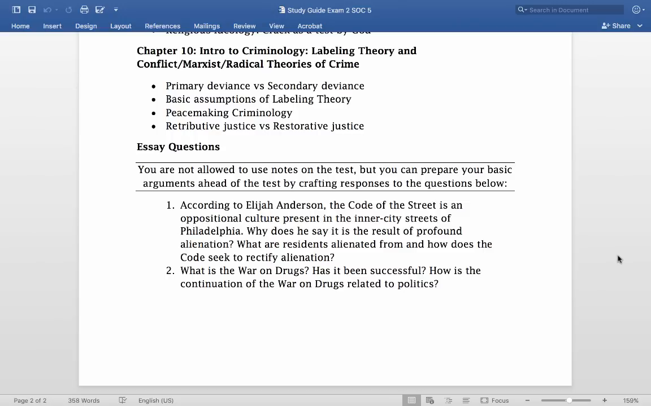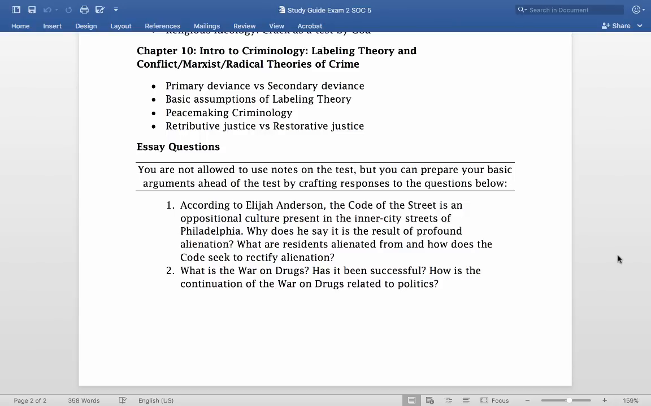Obviously, lack of economic opportunities, racial discrimination in a larger society, the social context of white supremacy, all of those kind of things, right? So I want you to lay that out and explain what he's arguing about the profound alienation. And then what are residents alienated from? Hint, larger society, middle class white society.